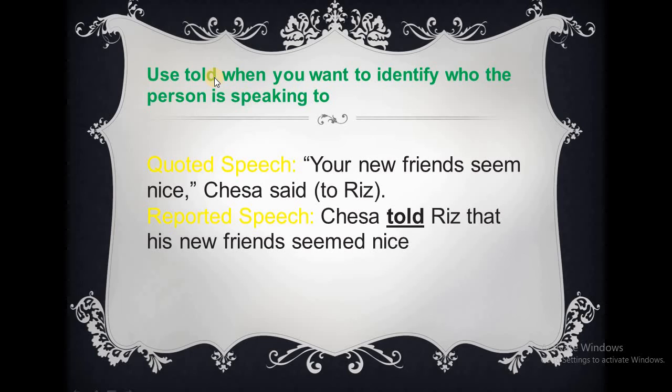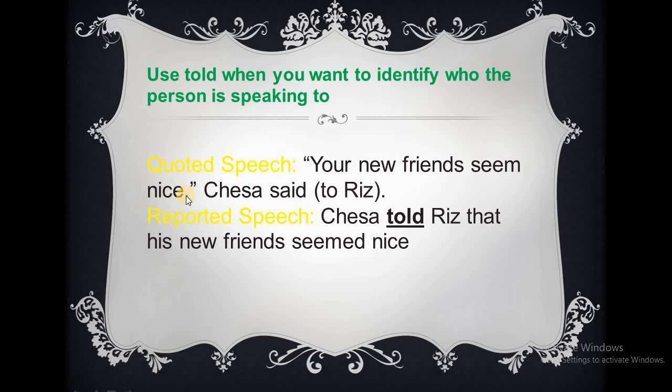Now, use told when you want to identify who the person is speaking to. We use told to identify who the person is speaking to. The quoted speech: Your new friends seem nice, Chesa said to Rez.